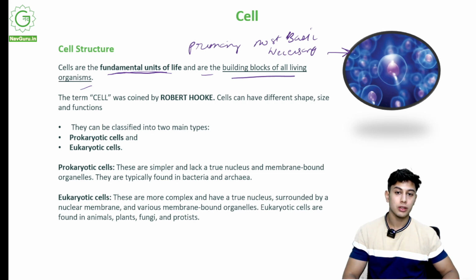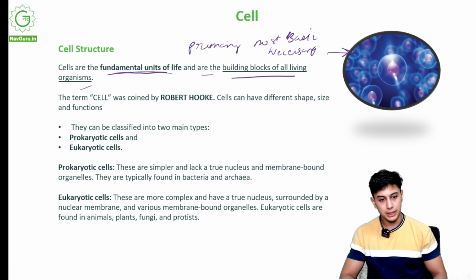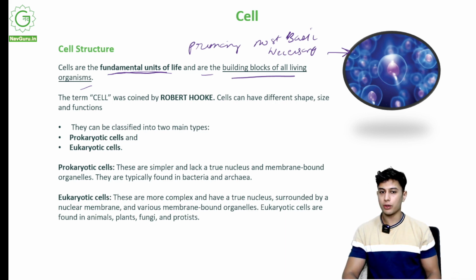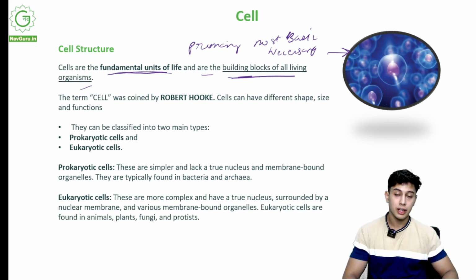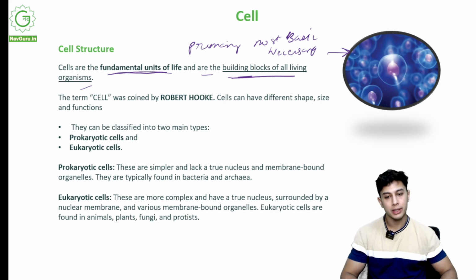So cells combine to form organisms. That means if cells don't exist, living organisms don't exist. This is the basic building block, like a brick. Bricks combine to form a building. That is how cells combine to form an organism.